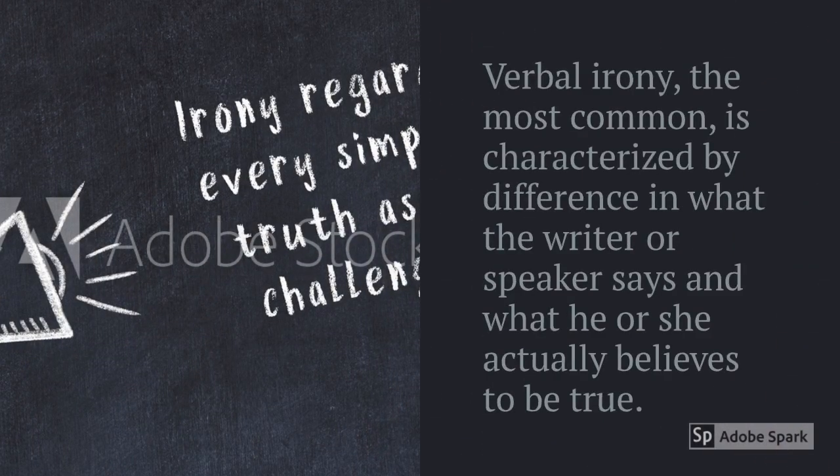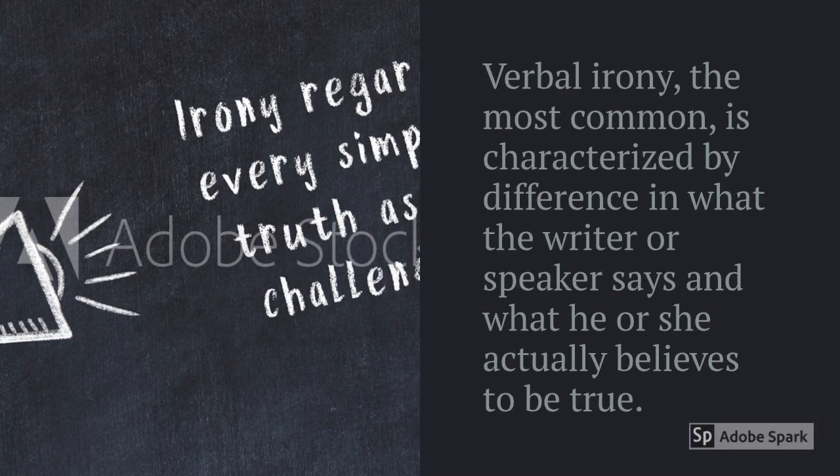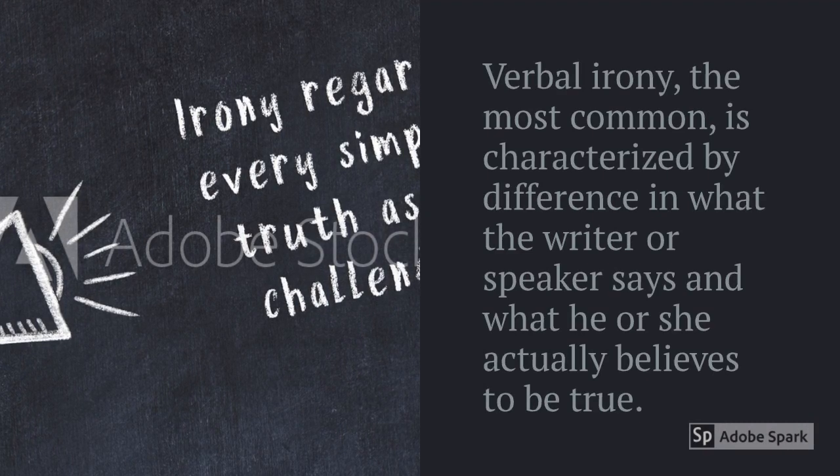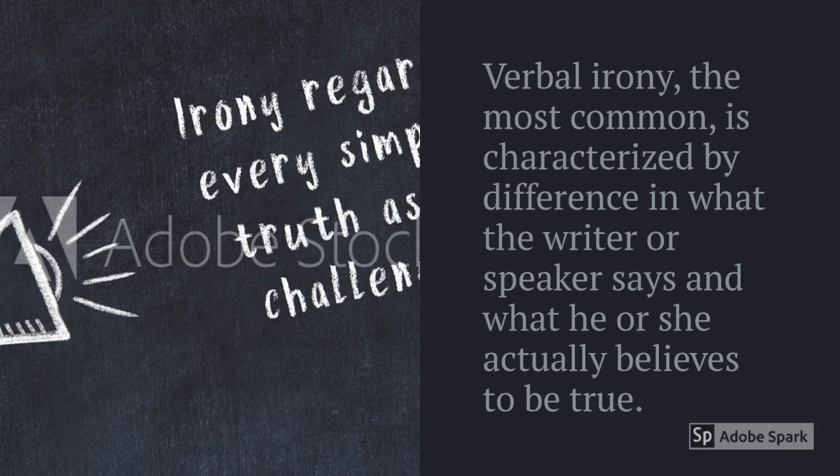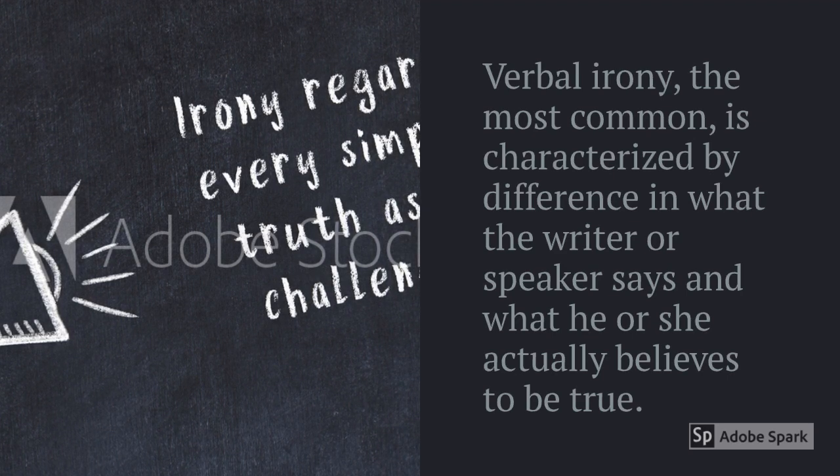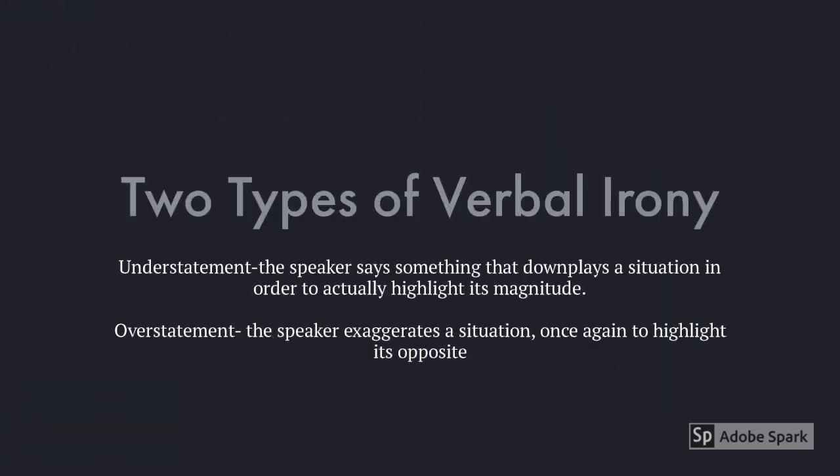Verbal irony, the most common, is characterized by differences in what the writer or speaker says and what he or she actually believes to be true. The two types of verbal irony are understatement: the speaker says something that downplays the situation in order to actually highlight its magnitude, and overstatement: the speaker exaggerates the situation, once again to highlight its opposite. Let's take a look at examples.